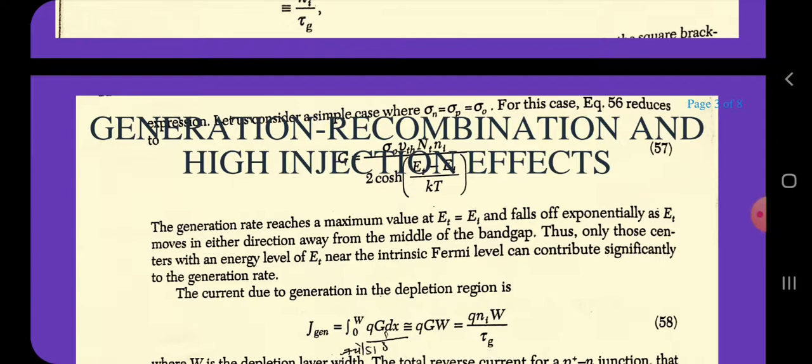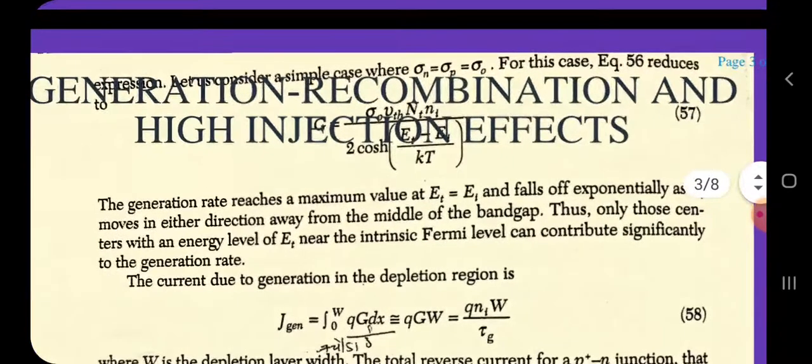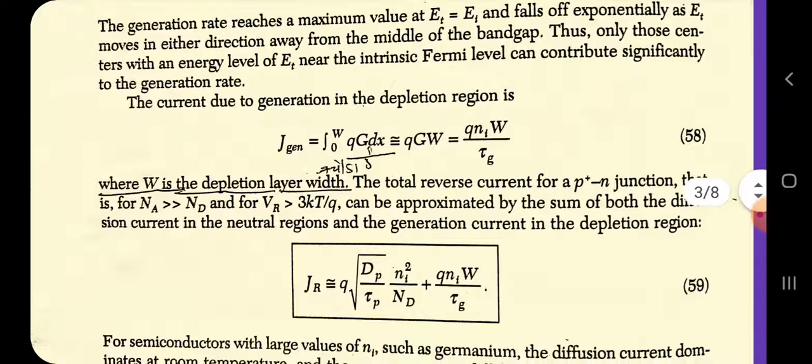The current due to generation in the depletion region, J generation, is given by the integral of qG dx. If we integrate it from 0 to W, this is nearly equal to qGW, which equals q n_i W by τ_g, where W is the depletion layer width.